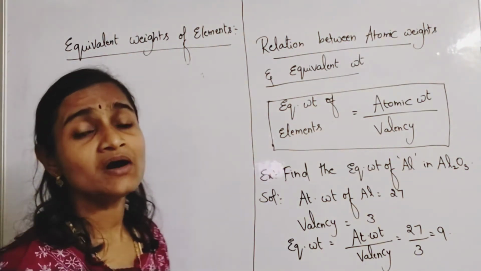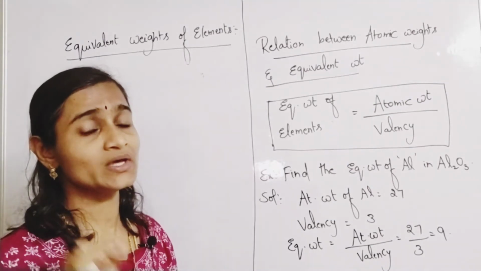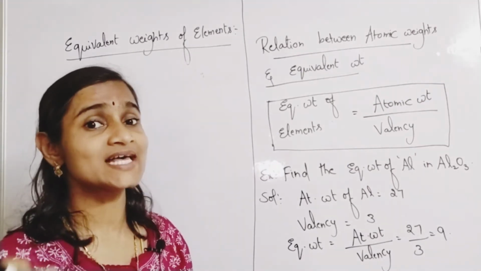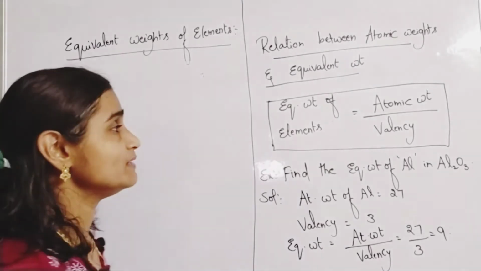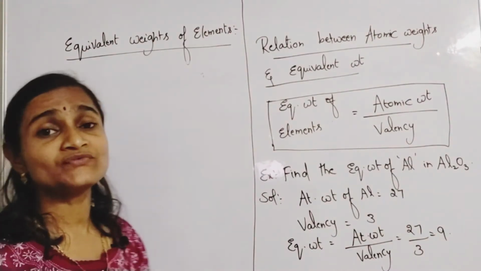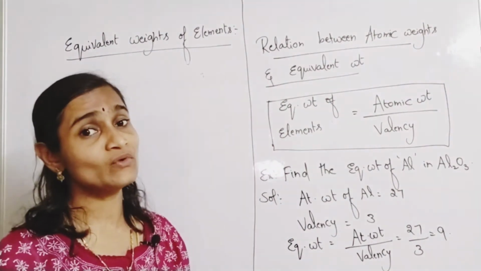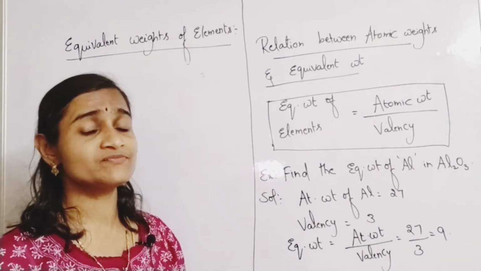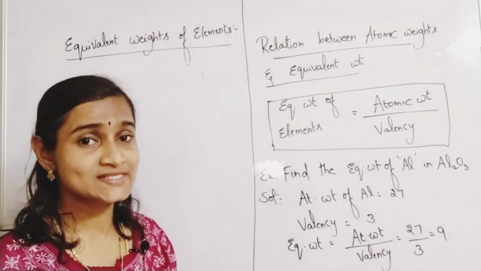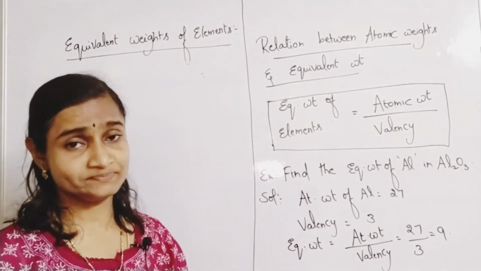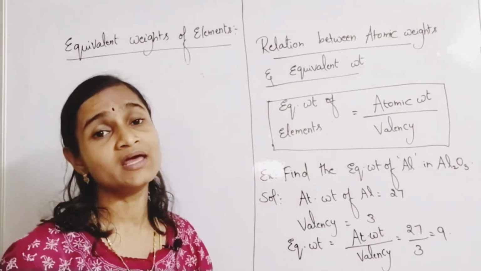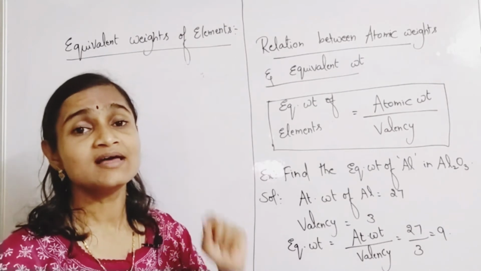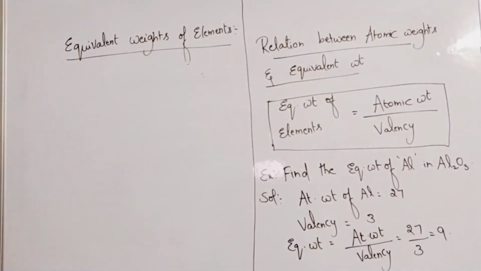In this video I'll be dealing only with a single species, either elements or cations as well as anions, and how you will be finding the equivalent weights. That we will be seeing in this video. For equivalent weights of compounds, you have another 4 categories: for acids, for bases, for salts, and for oxidizing and reducing agents. In the next coming videos we will be learning about it. In this video we will be learning only about equivalent weights of elements and single species. Please understand carefully. So this is the first example which we have learnt.